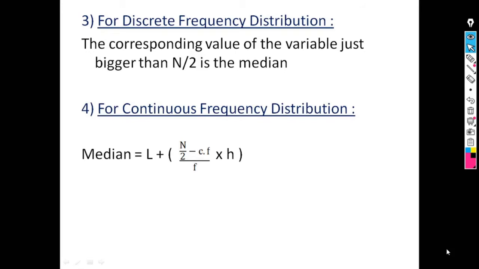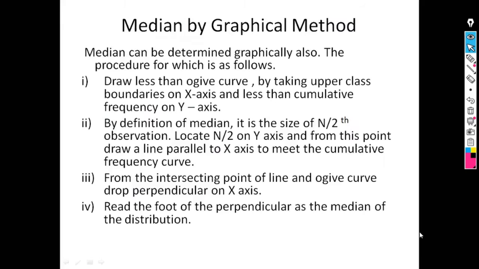For discrete frequency distribution, the value of median is the corresponding value of the variable just bigger than the n by 2 value. And for continuous frequency distribution, median can be calculated by using the formula median is equal to L plus n by 2 minus Cf upon f into h, where L is lower limit of the median class, Cf is cumulative frequency just preceding to the median class, f is the frequency of the median class and h is the class width.